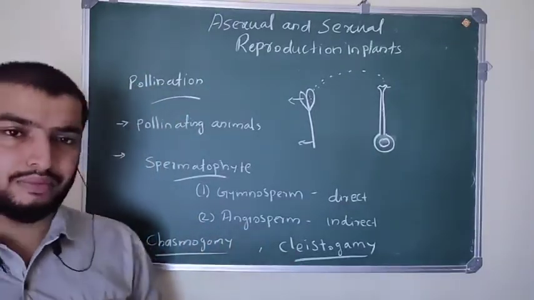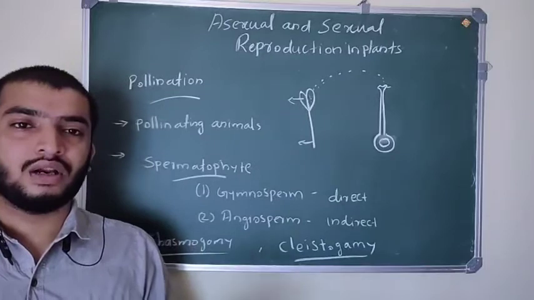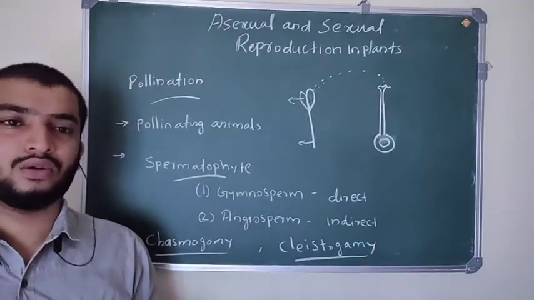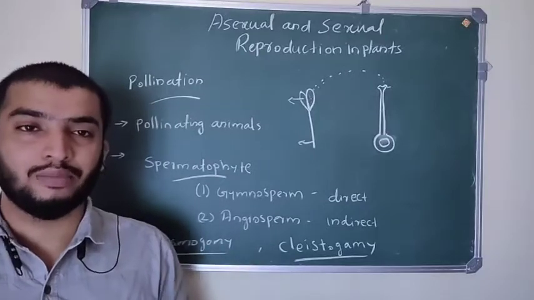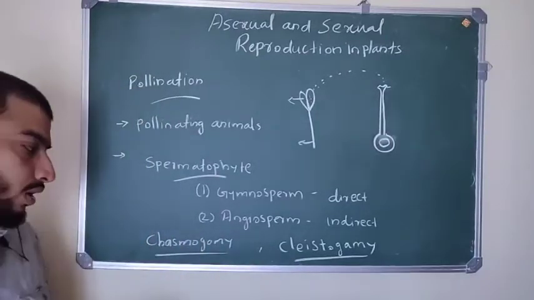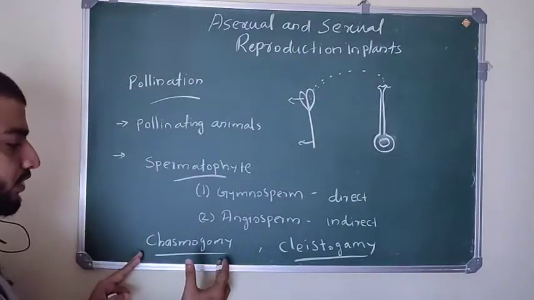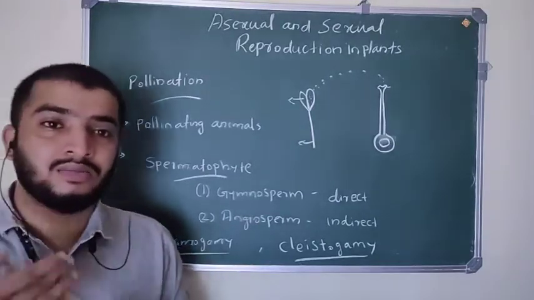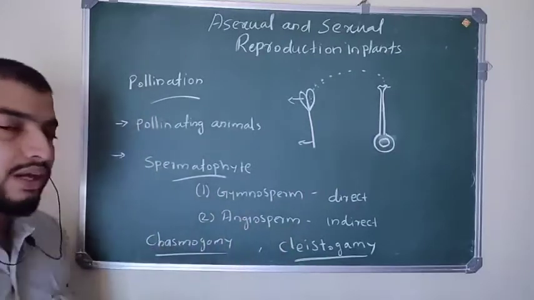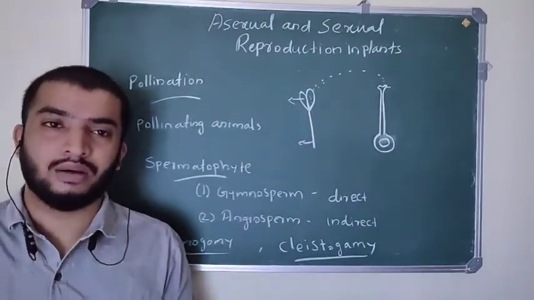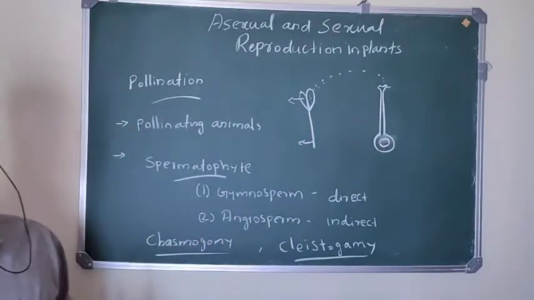But cleistogamy means flowers are closed, and inside this closed flower pollination takes place. That phenomenon is called cleistogamy. The flowers that show chasmogamy are called chasmogamous flowers, and the flowers that show cleistogamy are called cleistogamous flowers.